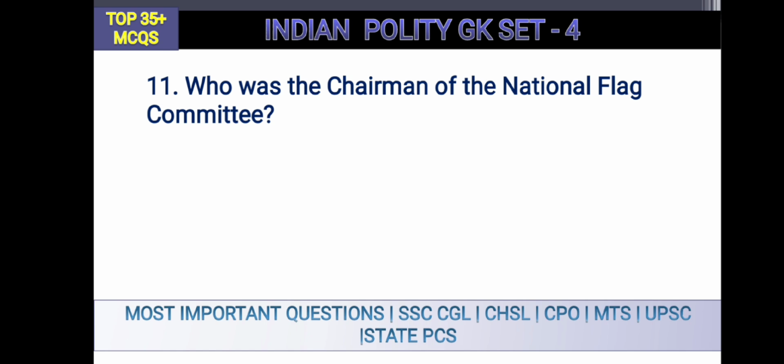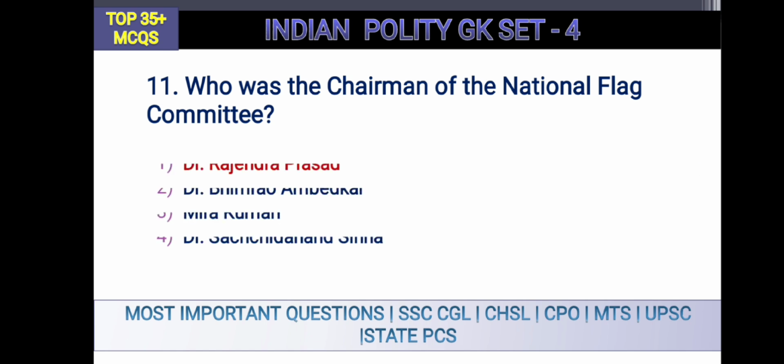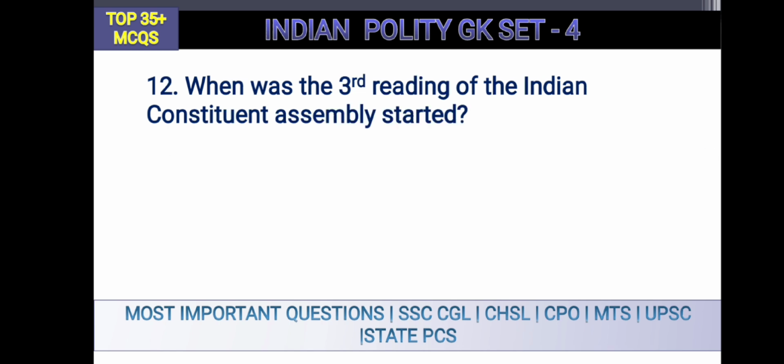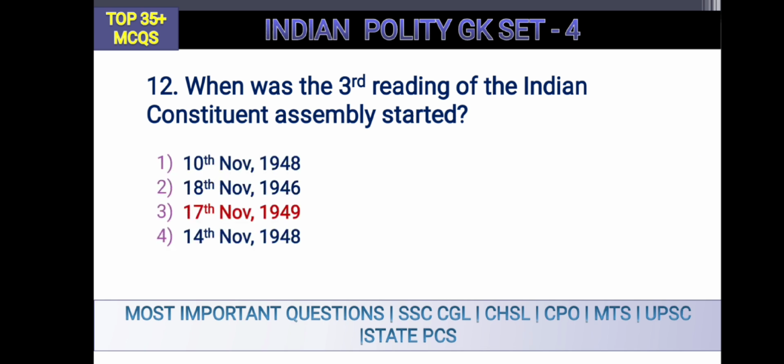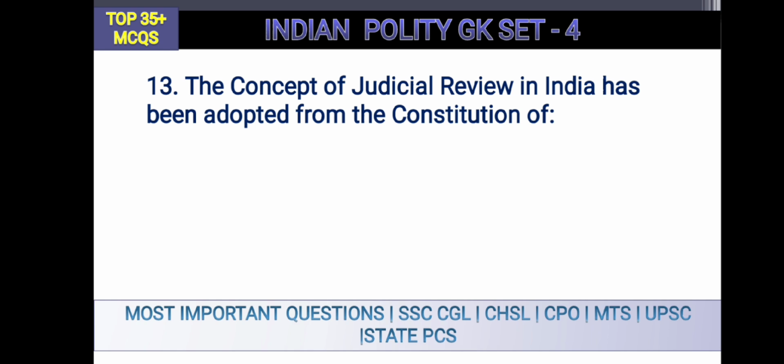Who was the chairman of the National Flag Committee? Again Dr. Rajendra Prasad. When did the third reading of the Constitution in the Constituent Assembly start? It is 17th November 1949. The concept of judicial review in India has been adopted from the Constitution of.